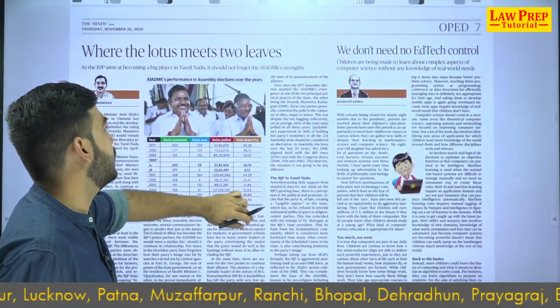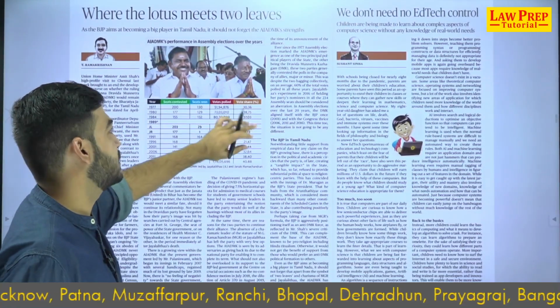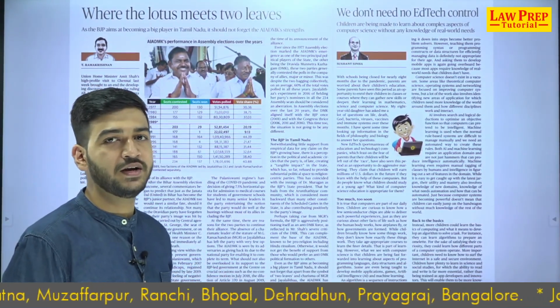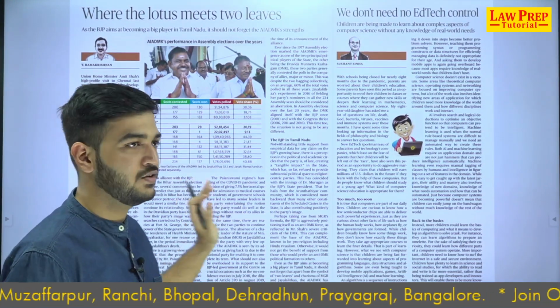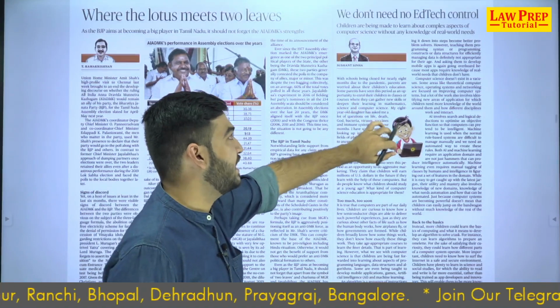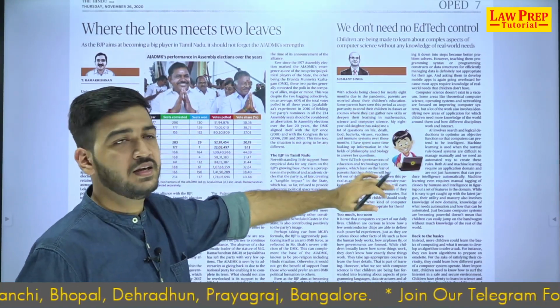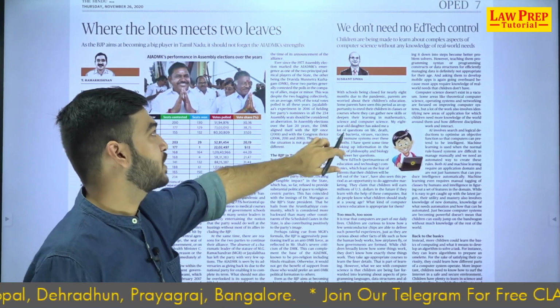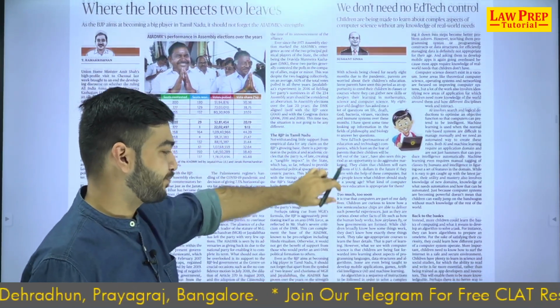Now on the second page, the main editorial is an analysis of AIADMK getting into a political alliance with the Bharatiya Janata Party for the 2021 assembly elections. Not relevant. Then on the right hand side is something very interesting, not from a CLAT perspective, but as a general thing. This is Sushant Sinha writing.